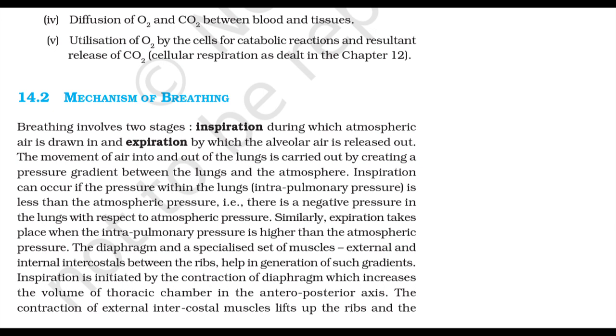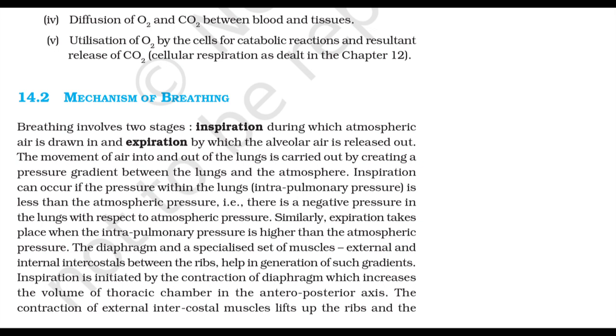The diaphragm and a specialized set of muscles, the external and the internal intercostal muscles between the ribs, help in generation of such gradients. Inspiration is initiated by the contraction of the diaphragm, which increases the volume of the thoracic chamber in the anterior-posterior axis.